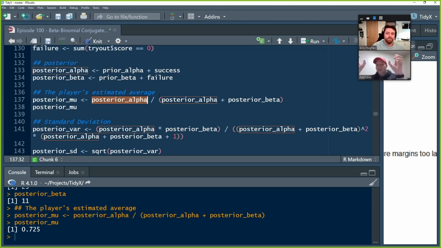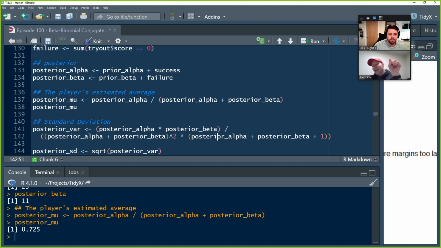So we basically said, we've seen some information, we think this person is better than average. We're not ready to say that they're 80%. We're not ready to say they're 15% better than average, but we do feel like they're better than average given the small sample that we've seen. So it shrank down towards that average, but not all the way. And there's some uncertainty around this.